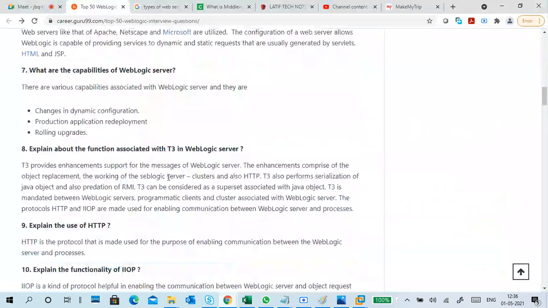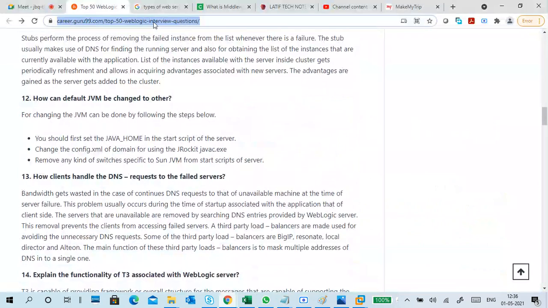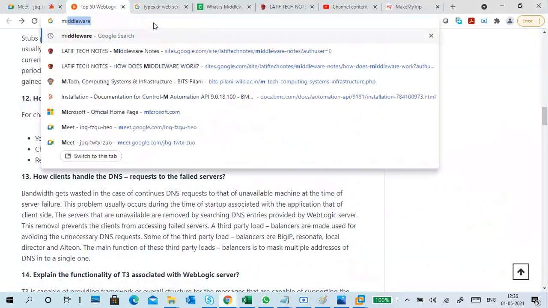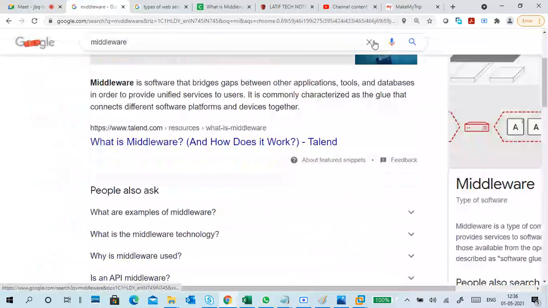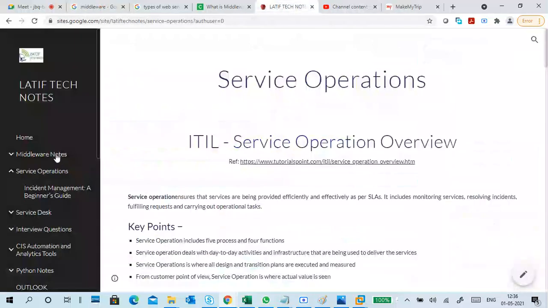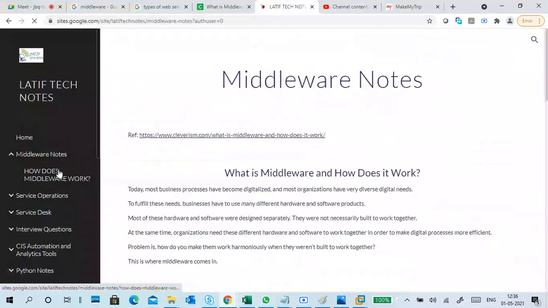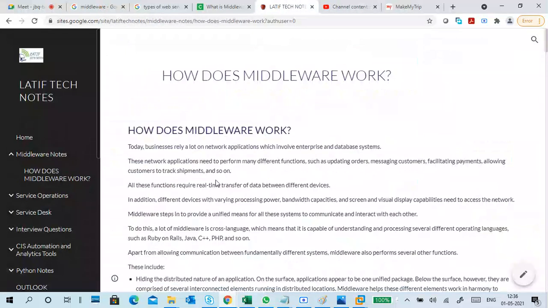This is only WebLogic server related questions only. So I want middleware. I think I have a page for the middleware, right?